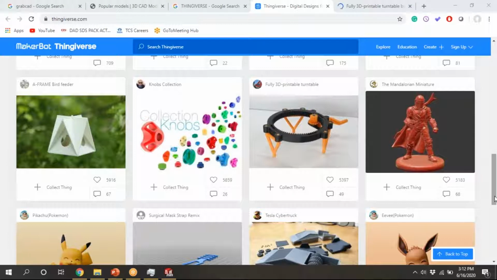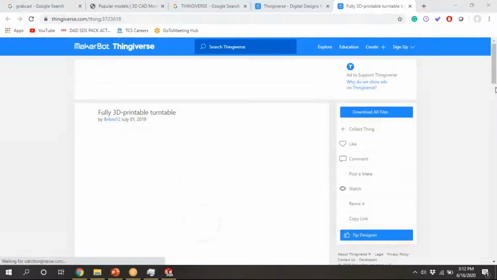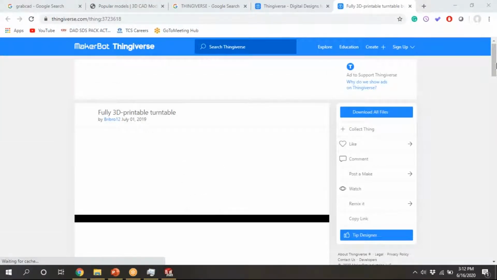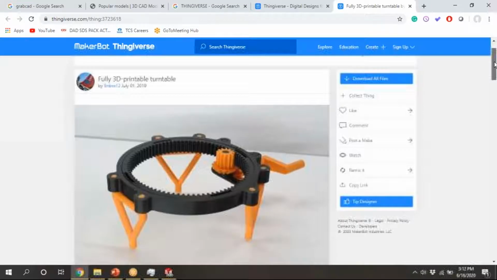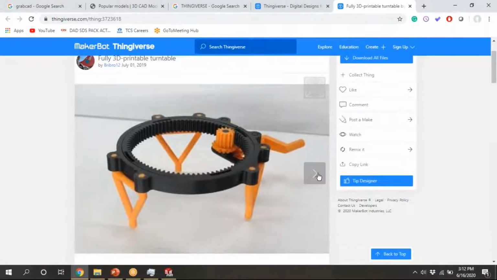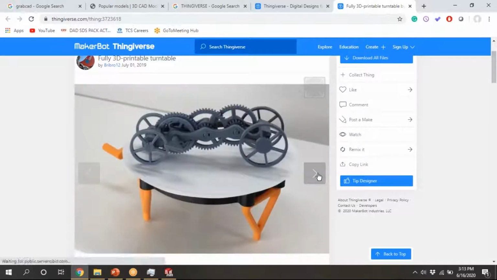And they will tell about the 3D printing, in which software they have used and what parameters they have used. Anyway, in tomorrow's session you can also see the 3D printing parameters and all those things. See here, this is a 3D printed part. After printing it will look like this.